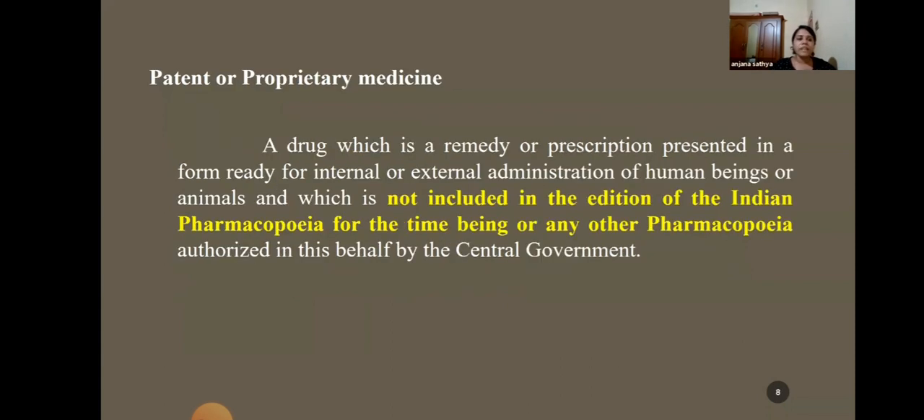Okay. Next one is patent or proprietary medicine. What is patent or proprietary medicine? We know that in the Drugs and Cosmetic Act there are certain books mentioned, including the Ayurvedic Pharmacopoeia of India, and other books are also included. Like there are 54 books included in Schedule 1 of the Drugs and Cosmetic Act. So all the medicines that are